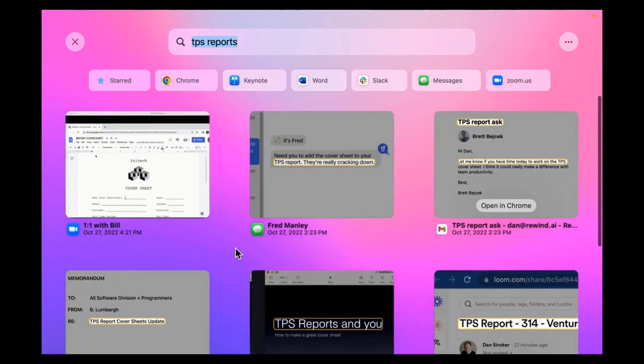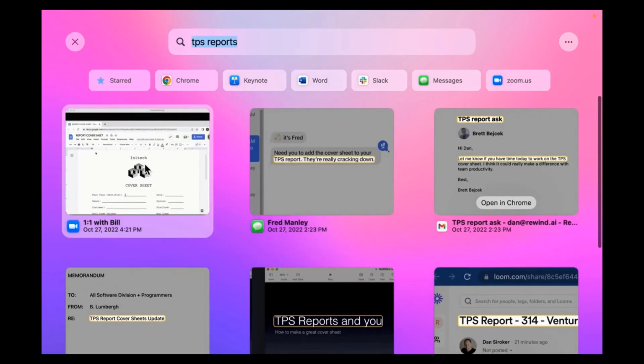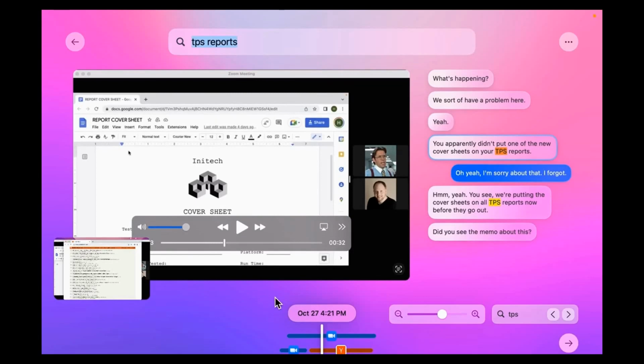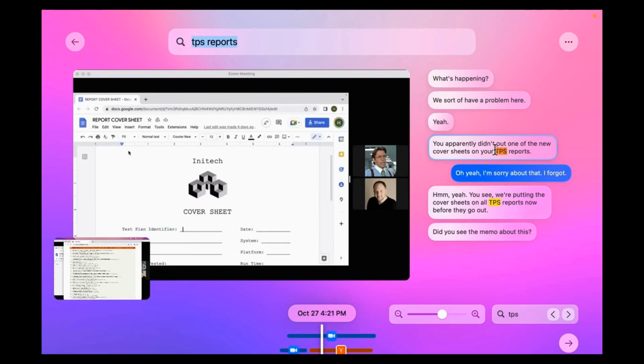In this case, I'm looking for the cover sheet, so I'm going to click on this meeting I had with Bill, which was actually shared with me by Bill during a Zoom meeting. He was actually screen sharing, that's why it was hard for me to find this. I was able to find it by looking at the transcript of the meeting. Here I'm searching for the word TPS report, and I can find every occurrence of it during this meeting.